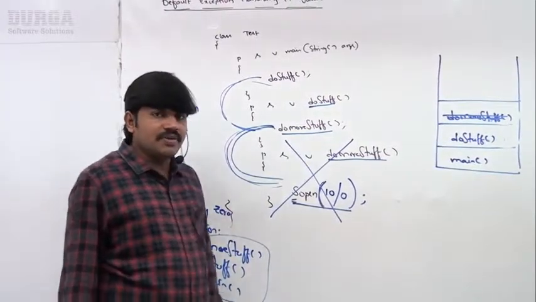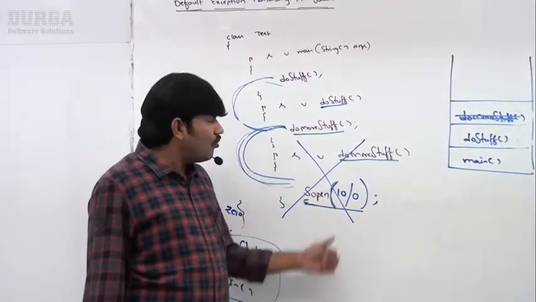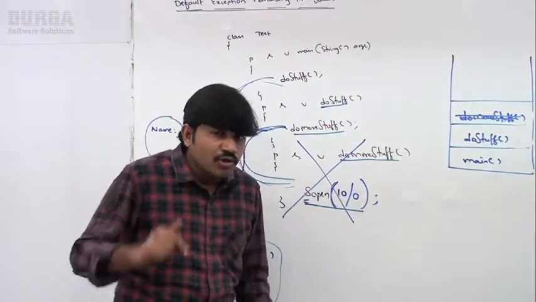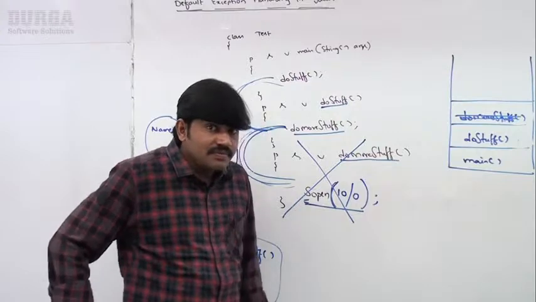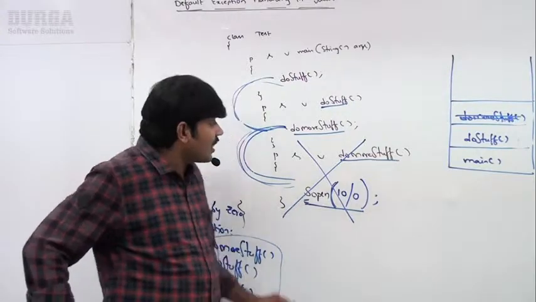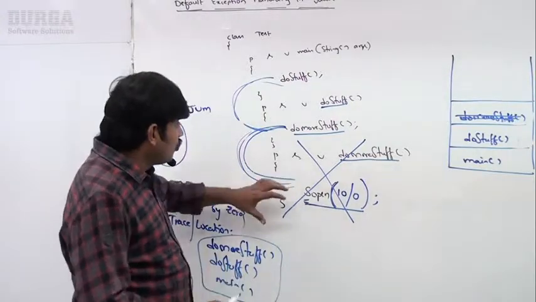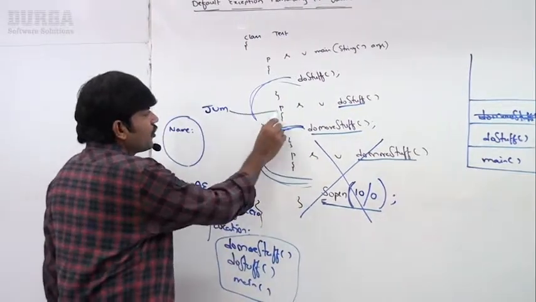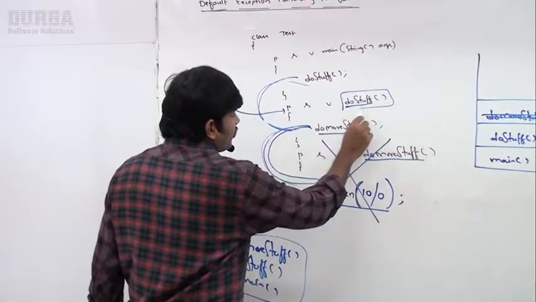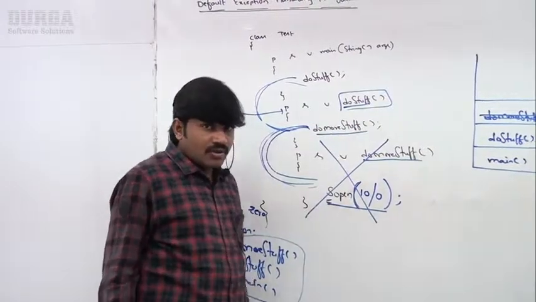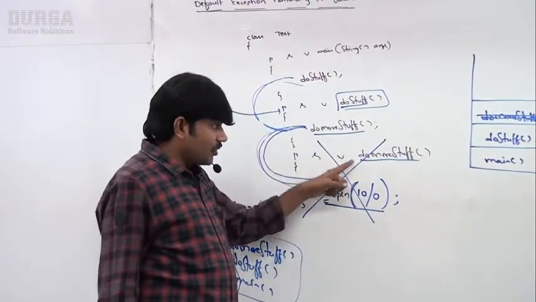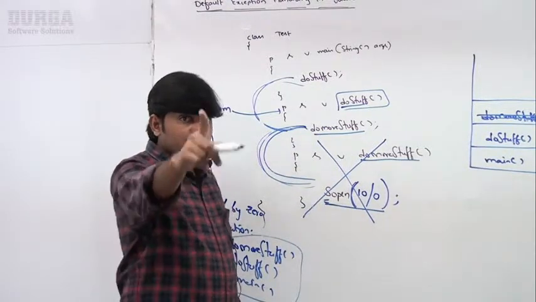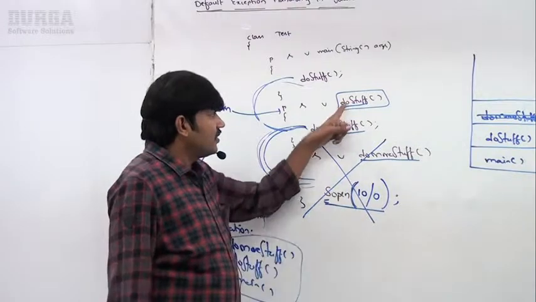Now, what will the JVM do? Do more stuff is just a method. Someone called this method. Who is the caller of do more stuff? Do more stuff is called by do stuff. Immediately the JVM will approach: hey, do stuff, you are calling do more stuff. But inside do more stuff, something goes wrong, an arithmetic exception is raised. You are responsible to handle that exception.